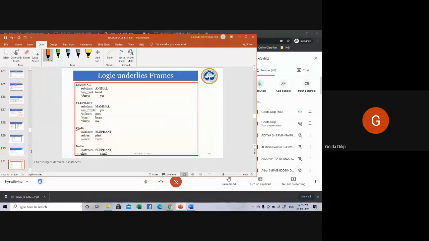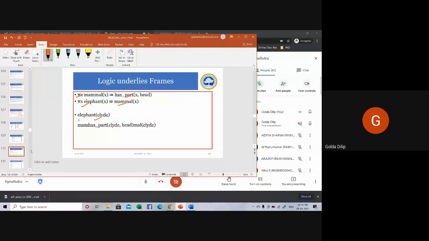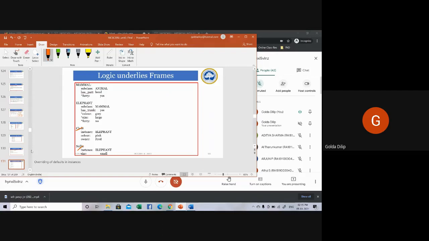You can see here Clyde, Nelly, they're all instances. The inference is that Clyde is also a mammal, and it also has a part which is a head, that is, has part of Clyde, head. So the complete expression is being represented as a frame.